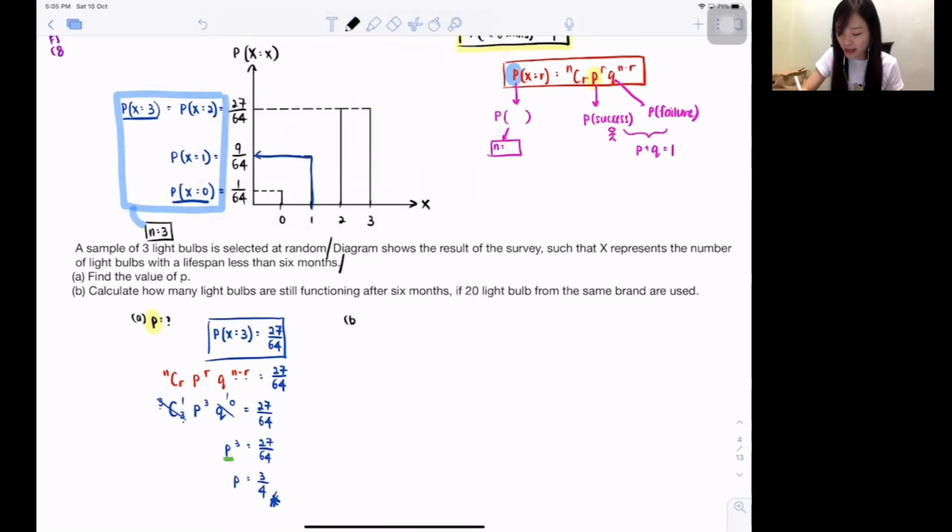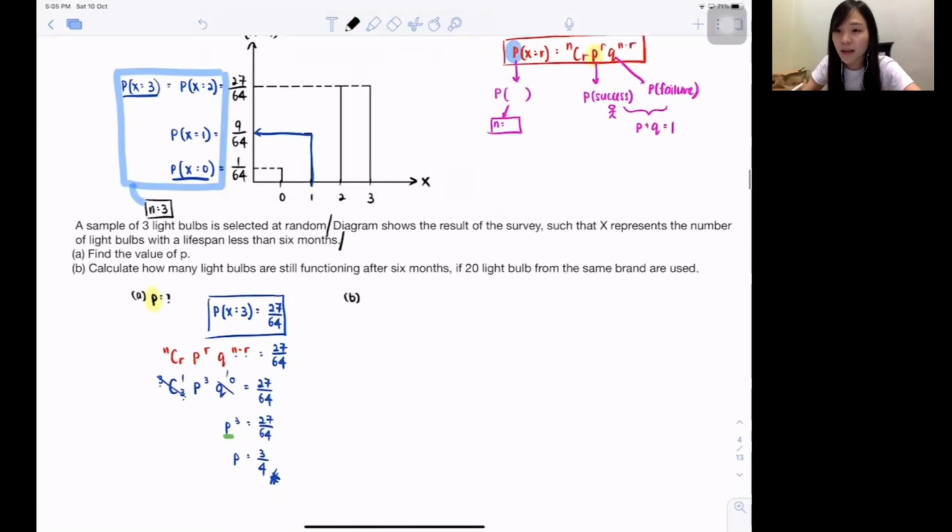So there's just a, yeah? b. Calculate how many light bulb, how many, okay? Your answer shouldn't be probability anymore. You should try to tell them like how many, okay? Like 2 or 3 or 4, okay? Whole number. Calculate how many light bulb are still functioning after 6 months, if 20 light bulb from the same brand are used. So guys, what is 20, yeah? n. Because now they are not talking about out of 3 they want to choose already, my dear.